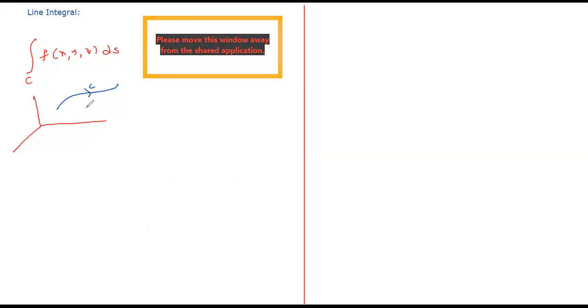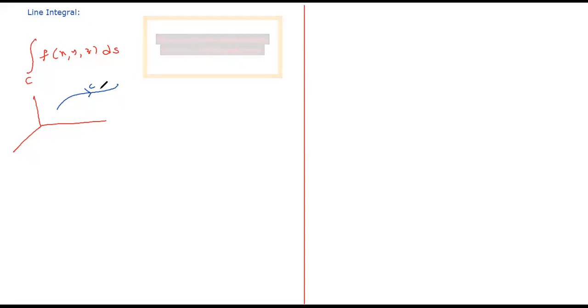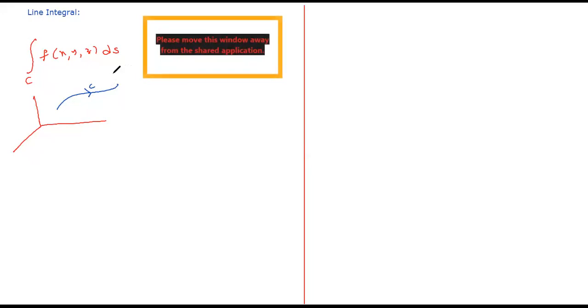At first glance, one may think that line integral means integrating over a line, but line integral is not just integrating over a line. It can be integrating over a curve also. It is actually integrating over a curve. It's a conventional name which was given some centuries back, so we have been following the same notation. It should be called a curve integral, but we have been calling it a line integral. Please make a note of it.